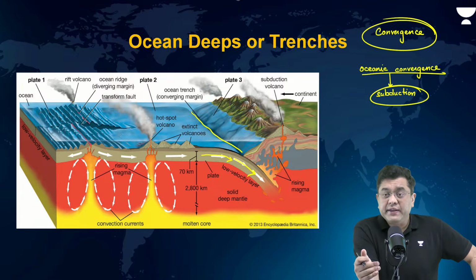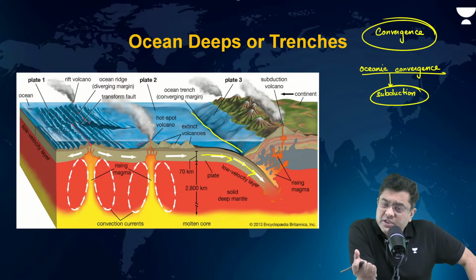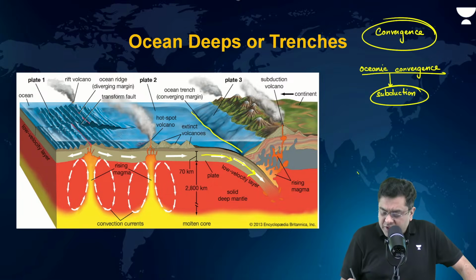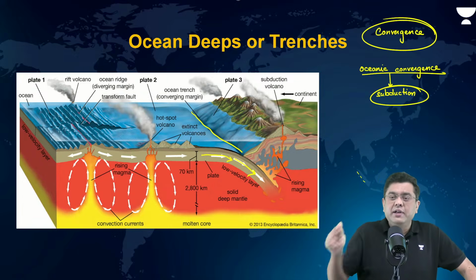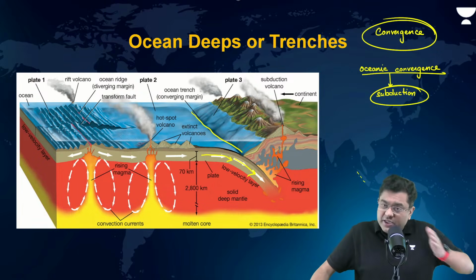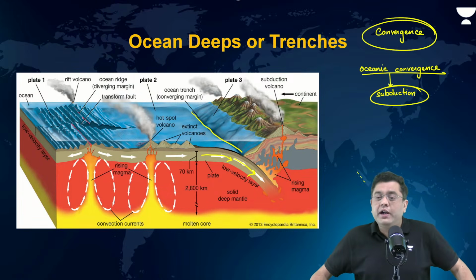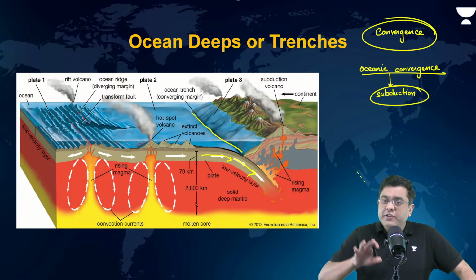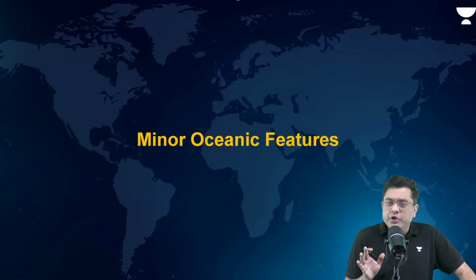So the Pacific plate is subducting across the western side. You have the Japan Trench, the Kurile Trench, the Mariana Trench, and in the Indian Ocean on the eastern coast, you have the Java Trench, the Sunda Trench. All of these are situated there. In fact, you also have the Andaman Trench. Just before the Andaman Nicobar Islands, you have the oceanic floor undergoing subduction. So that is where you have these ocean deeps. These are your major relief features across the oceans.